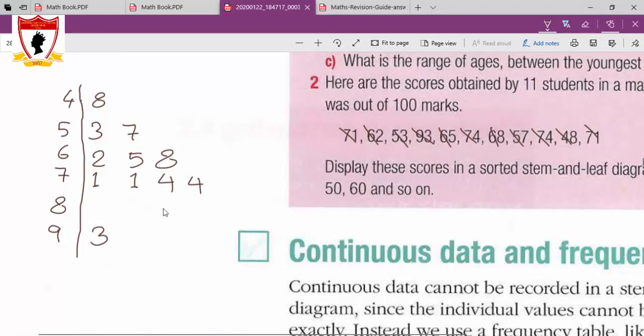What is the key of this stem and leaf diagram? We can simply say for this line 8 is 48. This is the key. Done.